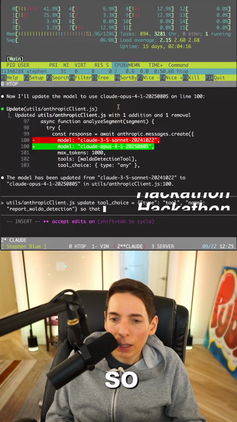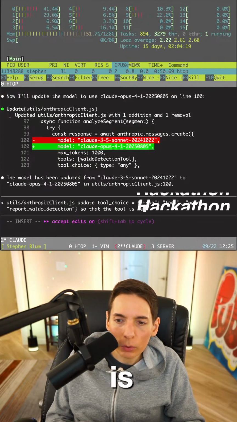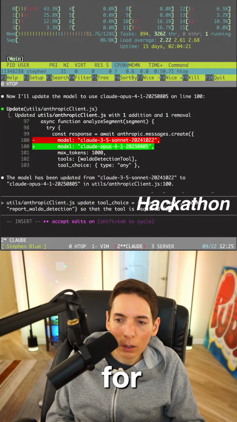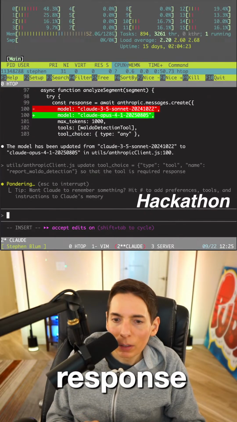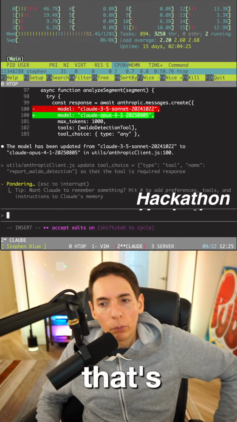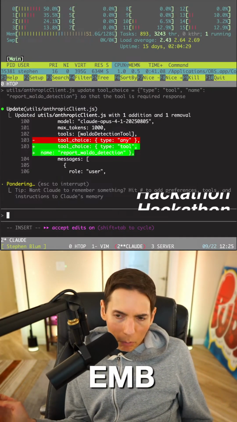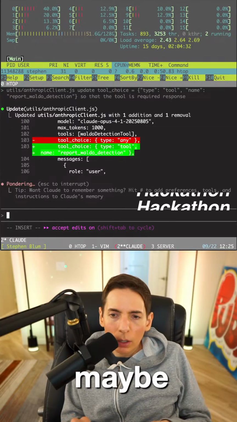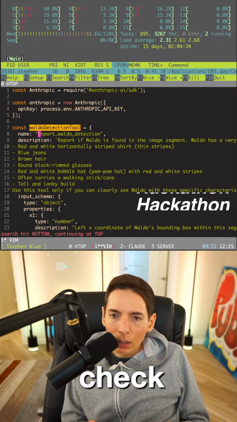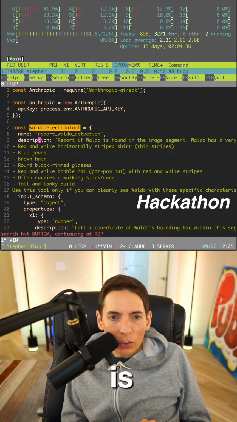Okay, so that the tool is required for required response. Here we go. Okay, I think that's part 2. We also need to update the .env, which maybe we don't have to. Let me double check. Okay, so what is this mainframe?